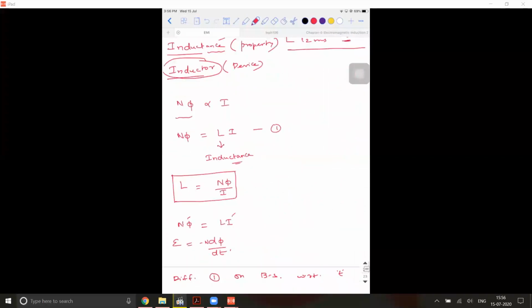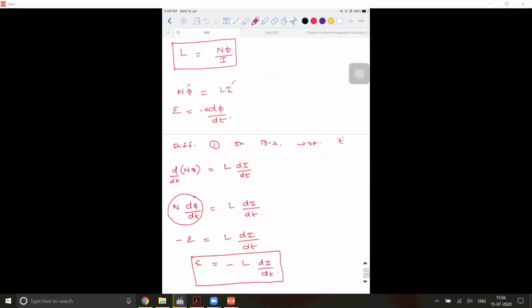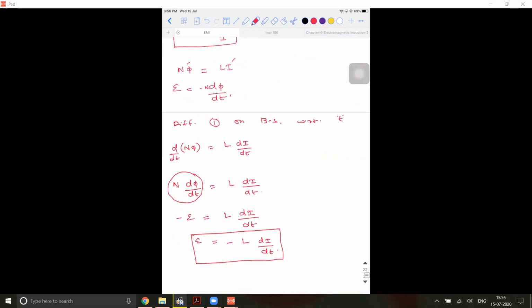Are you able to understand? Is there any point you missed? You want me to repeat? So EMF is equal to minus L into di by dt.